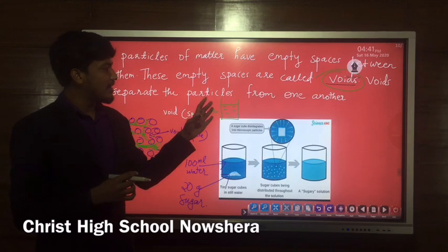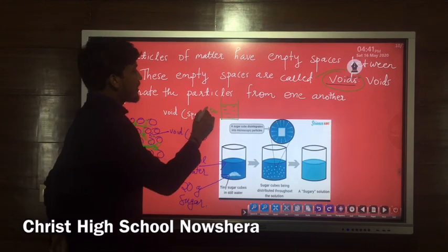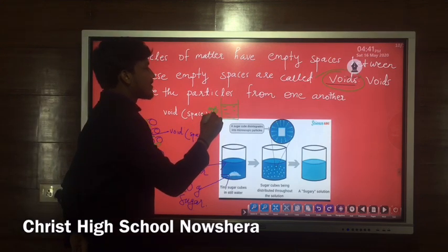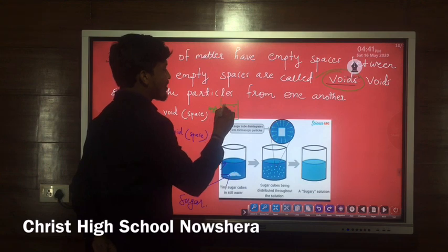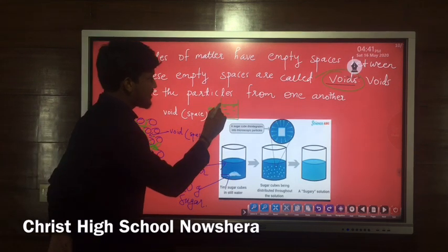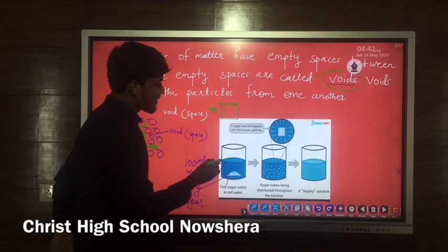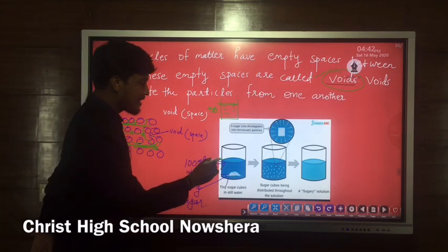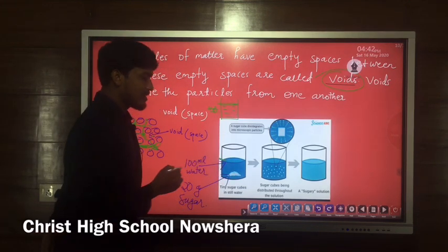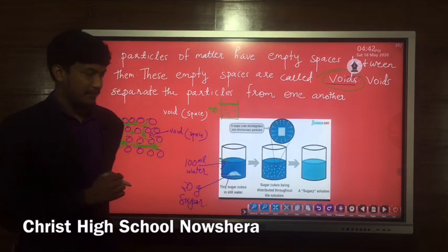For that, with 100 ml water in a glass or beaker, you have to mark the water level. So where is the water level? We can see that the water level is here. You can mark this water level on the glass or beaker. You can put a mark on the glass or beaker. It indicates that this is the water level.